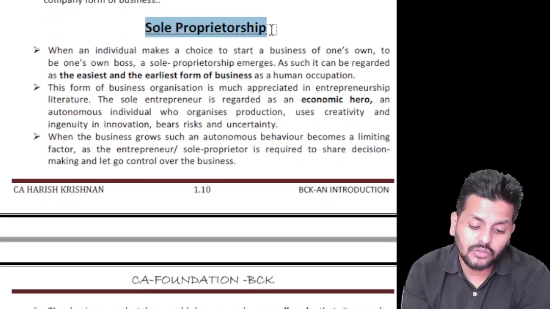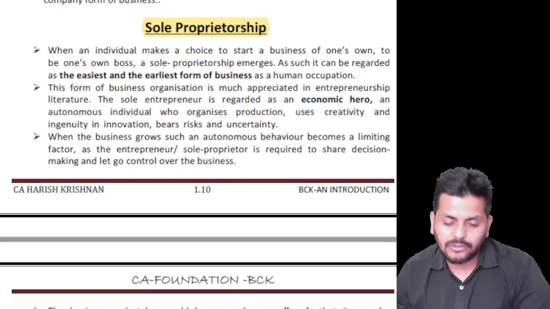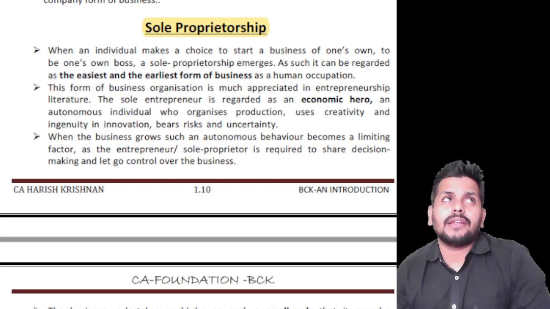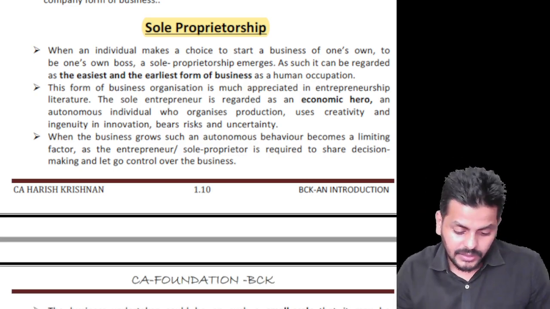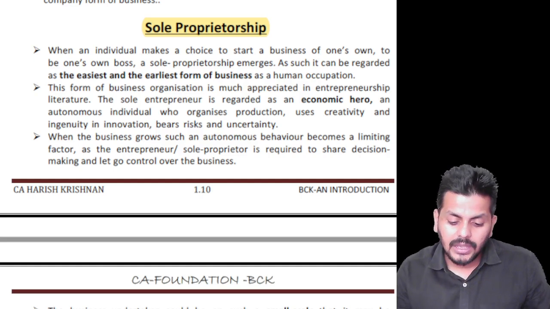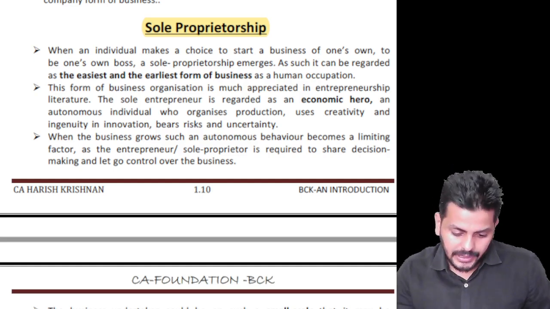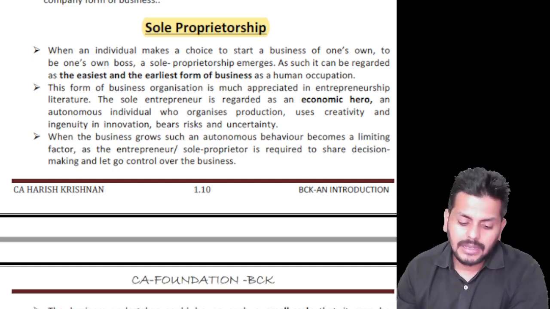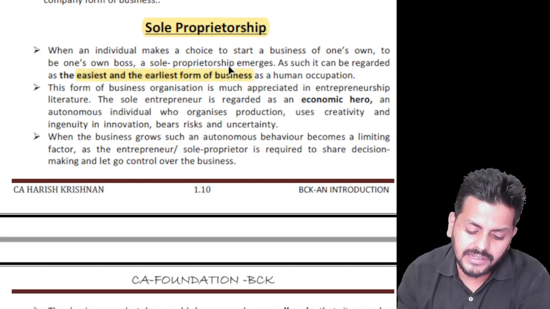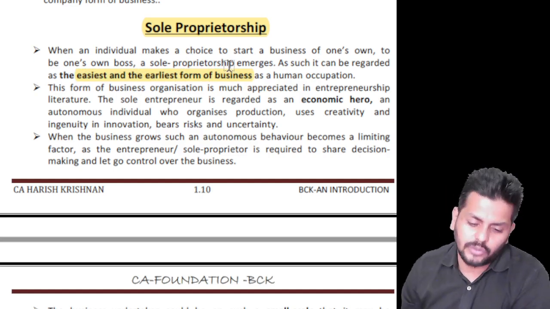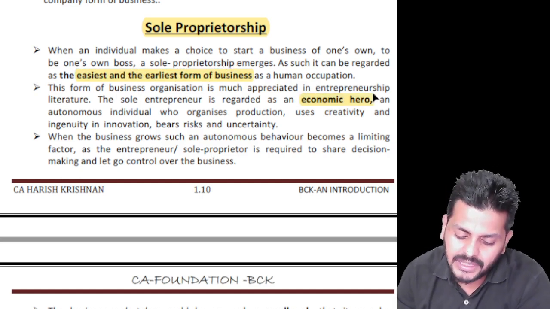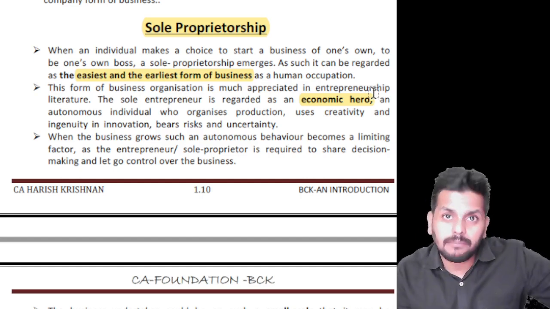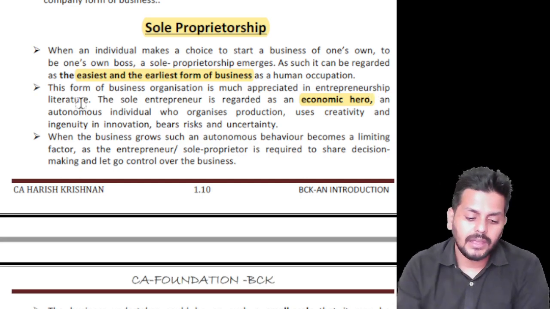Let's start with the first one, sole proprietorship. I think this is the age-old form of doing business. Now, one thing to be alert about with a sole proprietor is that there are no laws and guidelines. There is nobody who told that this is the way sole proprietorship has to operate. So there are no stringent laws. He himself is the boss, and it is the easiest and the earliest form of business. Full risk is on the sole proprietor. He is regarded as the economic hero because an individual is starting on his own, maybe providing employment to others. So no doubt he's an economic hero.